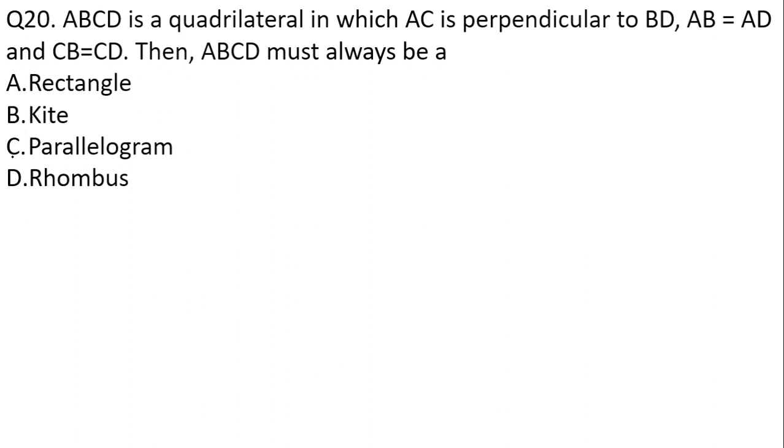Okay, so they have asked us that ABCD is a quadrilateral in which AC is perpendicular to BD and AB is equal to AD, and CB is equal to CD. Then ABCD must be what? What they have mentioned here, ABCD is a quadrilateral where AC is perpendicular to BD. Let us draw this first.